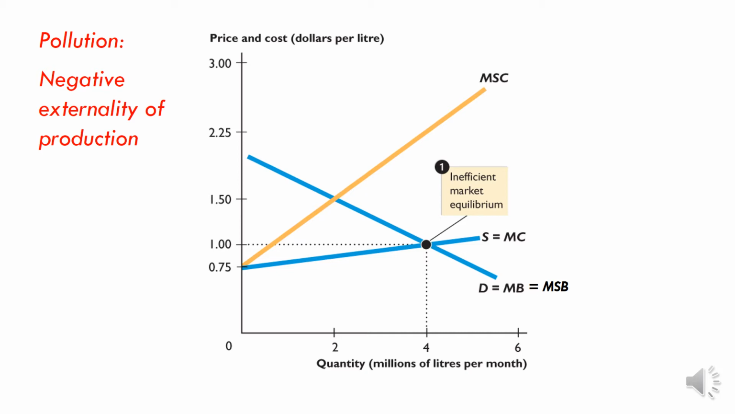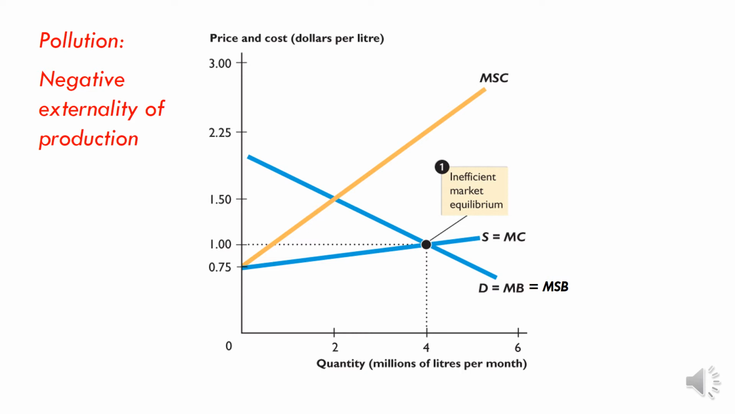This is reflecting the fact that as production increases, I've drawn it so that the negative external effect, the negative external cost experienced by others, gets larger and larger and larger. The marginal external effect gets bigger and bigger and bigger. The larger the amount of production, the bigger the negative external effect. So if we included to the private costs the negative external costs, then the marginal social cost curve would be up here.